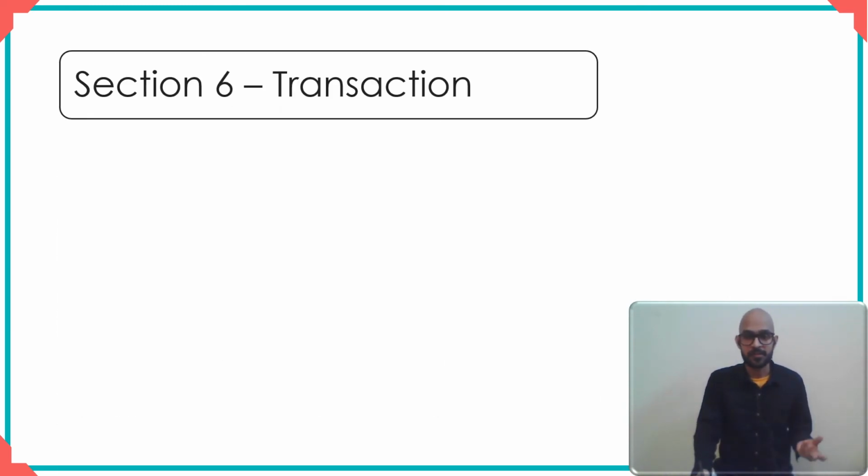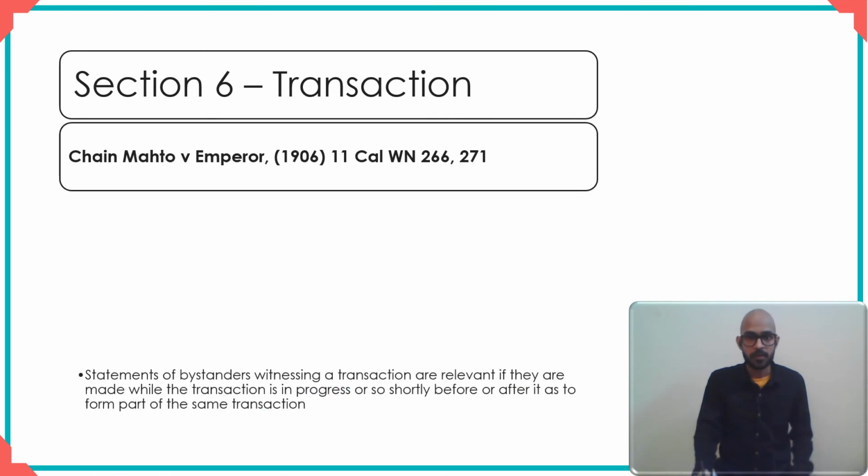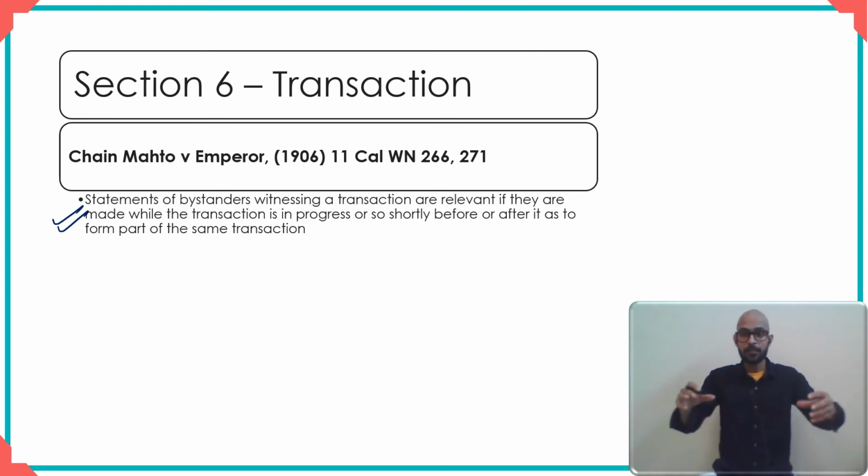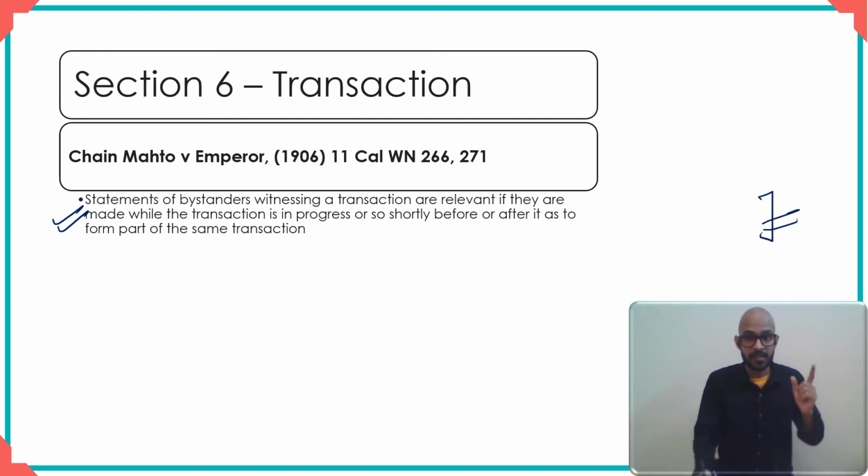Let me give you some examples of what have been held to be transactions by the court. All right. So as you can see, pause the video and see this by your own self. This is a case wherein the statements made by bystanders. So something is happening and there are bystanders and they say something. It's a part of the same transaction because they're very closely connected. Section 6 makes statements made by bystanders relevant.